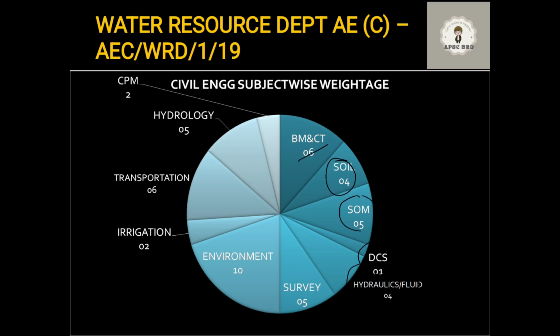This subject is usually not asked when there is a paper for PWD department, but when you are appearing for water resource department, it is a very important subject. Now, what are the topics from where questions were asked? It was Reynolds number, hydraulic forces. There was a question on pumps. I have seen repeated questions on pumps also. So these are the topics from which questions were asked from hydraulics.